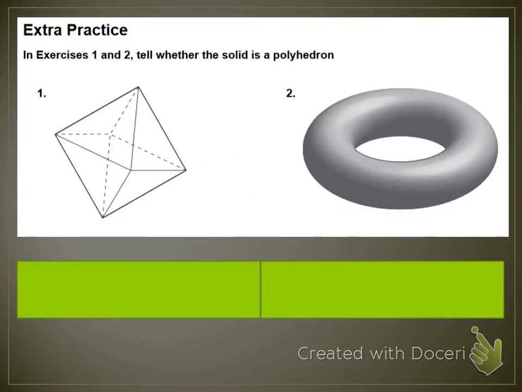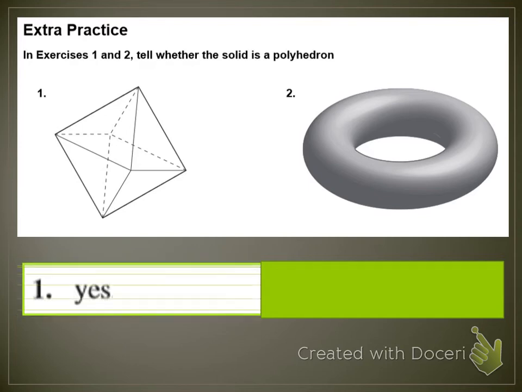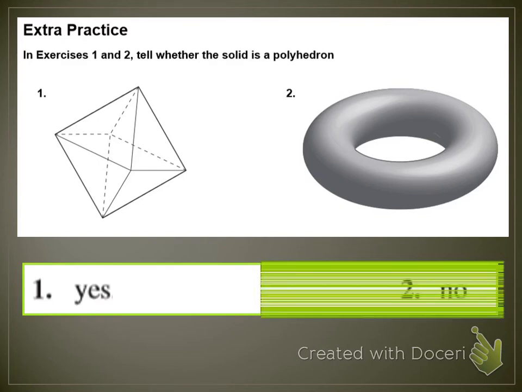The next two, are they a polyhedron? So the first one, are there any curved edges? There are no curved edges, they're all straight, so this is a polyhedron. And then number two is a donut or an inner tube, however you want to look at it. It's literally only a curved edge, so it is not a polyhedron.